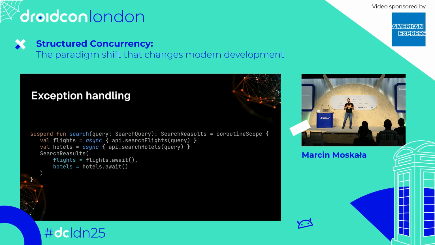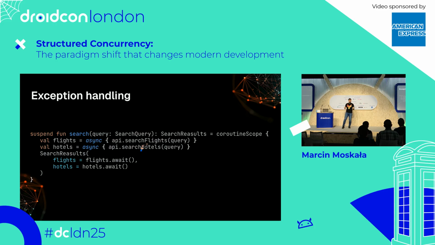Now, what should happen if one of those requests throws an exception? If, for instance, search hotels fails. What do we expect to happen? We generally would expect this search to throw this exception, and we would expect it as soon as possible because why wait?